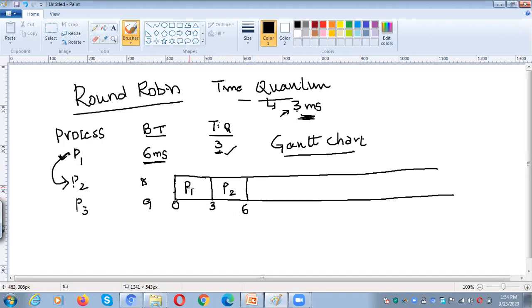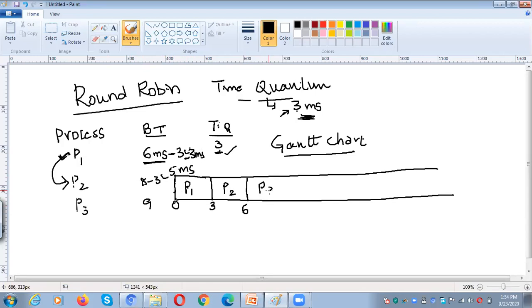Even P1 requires 6 milliseconds, but we have given only 3, so it still requires 3 milliseconds. For P2, 8 minus 3 means it still requires 5 milliseconds, right?